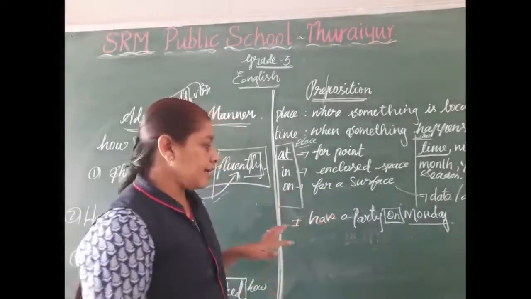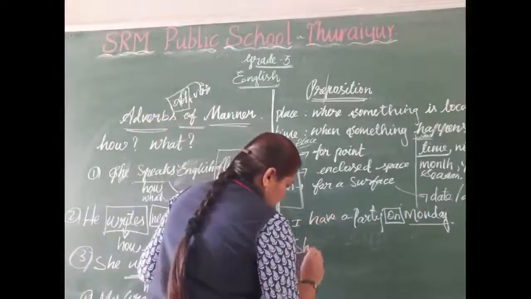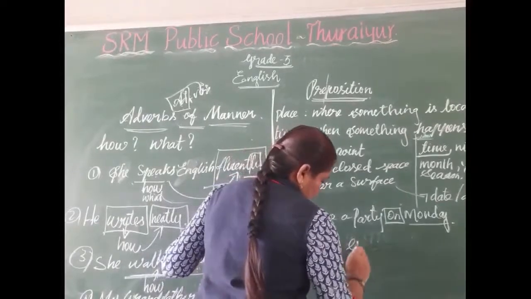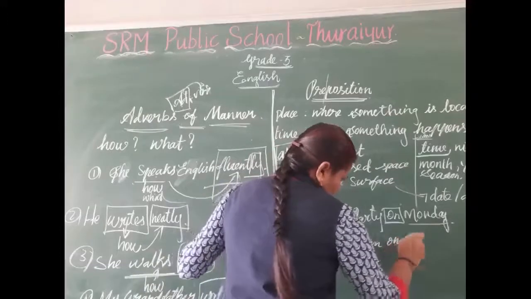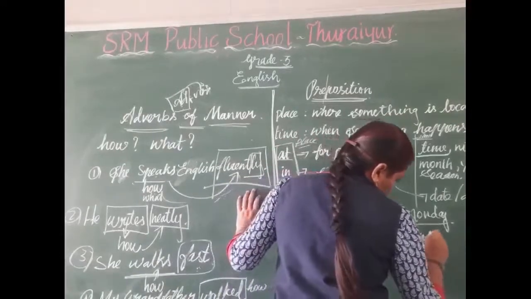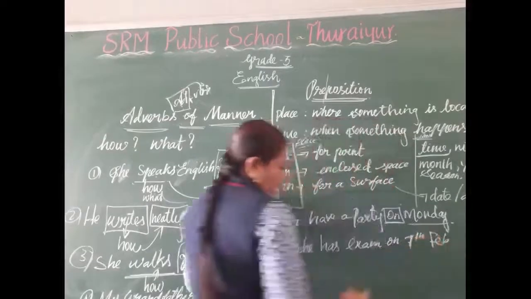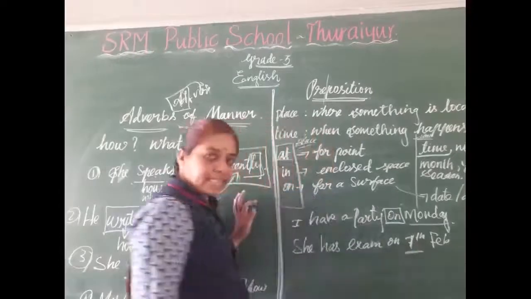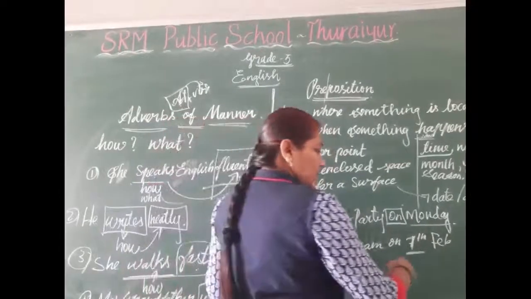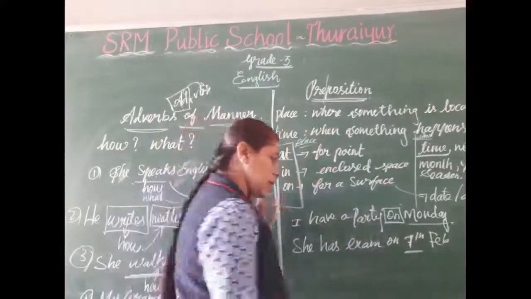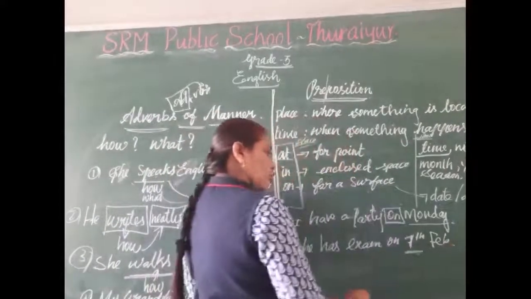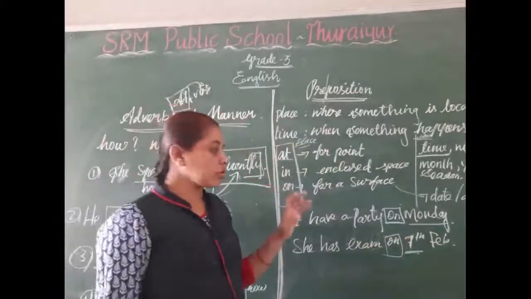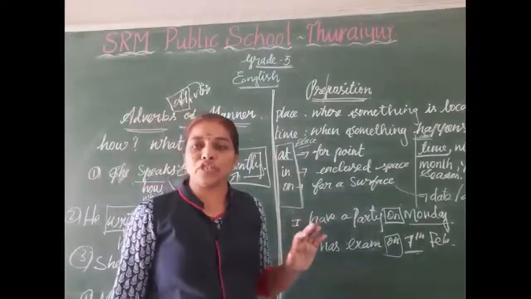Date and day. Here we can write, she has an exam on 7th February. Here 7th indicates a particular date. She has an exam on 7th February. So 7 is a date. So before the date and day, what do we want to use? On. Okay, this is the preposition.